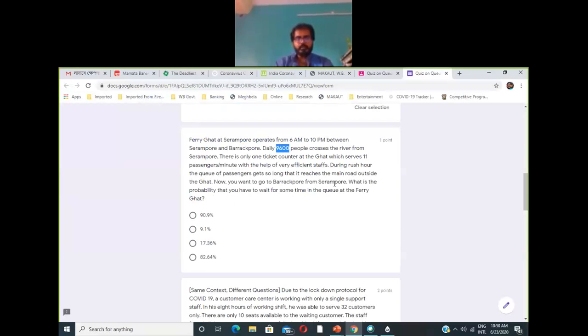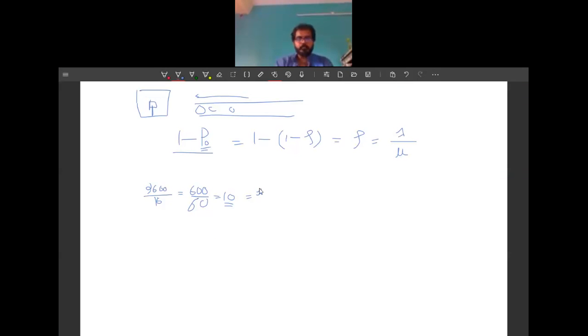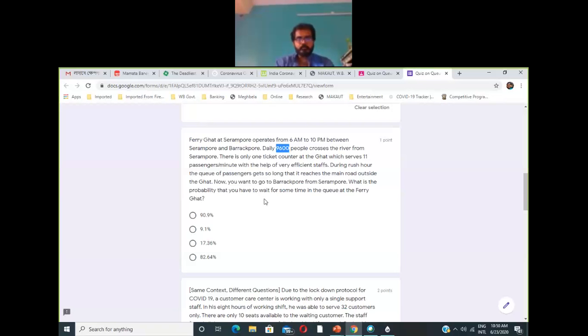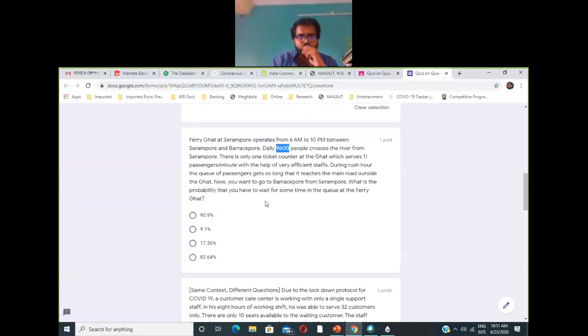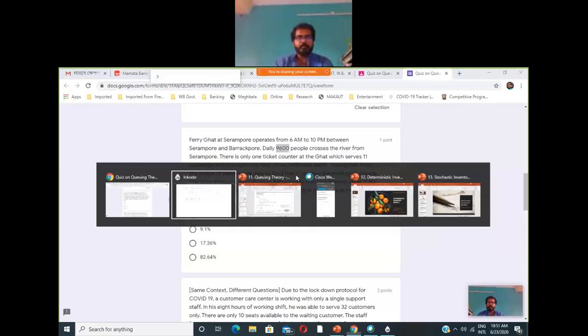Now, there is only one ticket counter at the ghat which serves 11 passengers per minute. Sorry, the 10 is your lambda, because 9,600 people are actually coming within 16 hours, right?